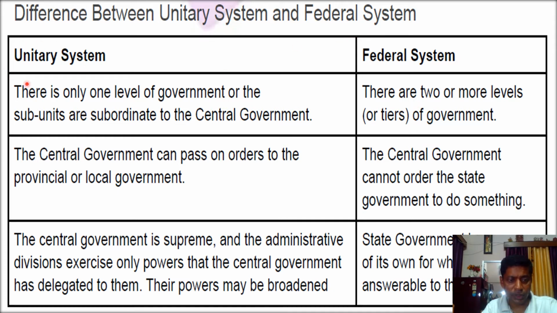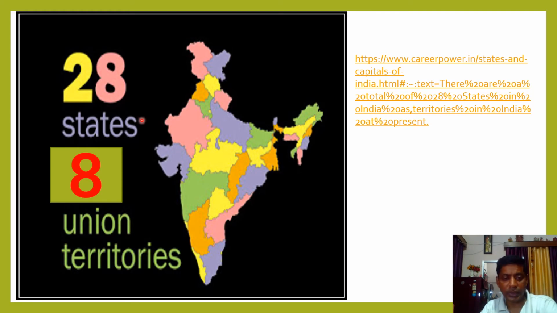In the unitary system, you'll find only one level of government, that is the central level, whereas in a federal system you'll find two or more levels. In our coming slide you'll be understanding more. Here one example I have given, India, you see different colors are here, and India now has 28 states after Jammu Kashmir was reduced to union territories. Now Jammu Kashmir is not a state, it has been reduced to union territory. Ladakh is different and Jammu Kashmir, two union territories have been created. So 8 union territories are there. If you click here, you can see the site where it is explained nicely.